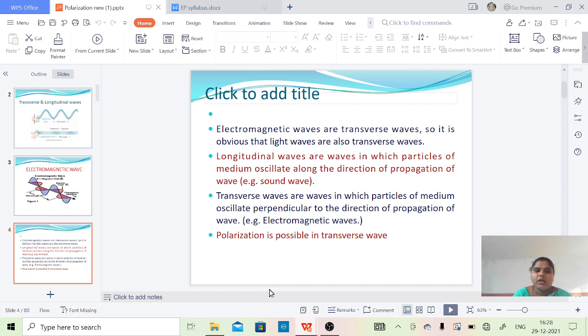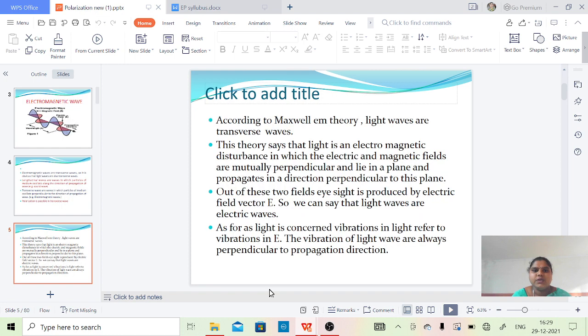In the electromagnetic wave, as we saw in the previous slide, the electric field and magnetic field are perpendicular to each other. That means it is a transverse wave. So sound wave is the best example for a longitudinal wave, and electromagnetic wave is an example for transverse waves. Now, the polarization concept is possible in transverse waves.